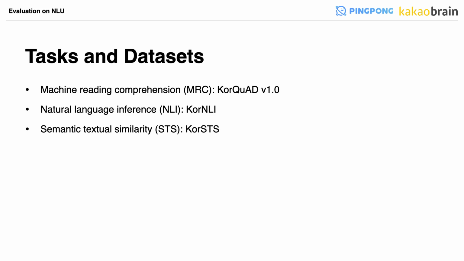KorSTS dataset, a Korean version of STS-B, is for semantic textual similarity tasks, that is, to regress how similar two sentences are. It consists of 6K training set, 1.5K for dev and test set each.